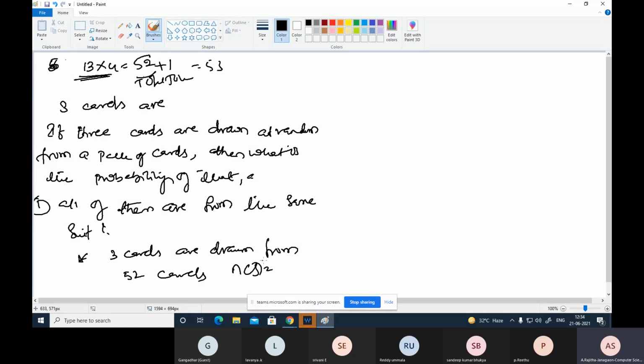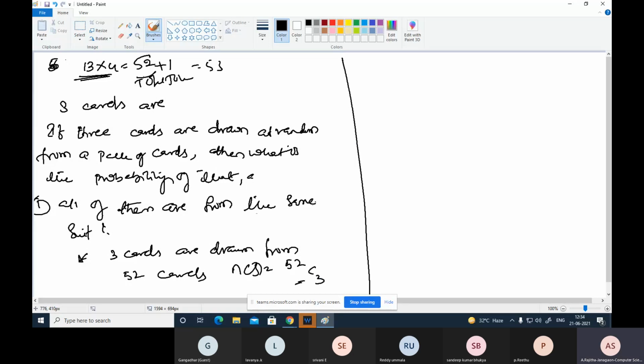This is nothing but total occurrences, that is 52C3. First total occurrences find out చేసాను.